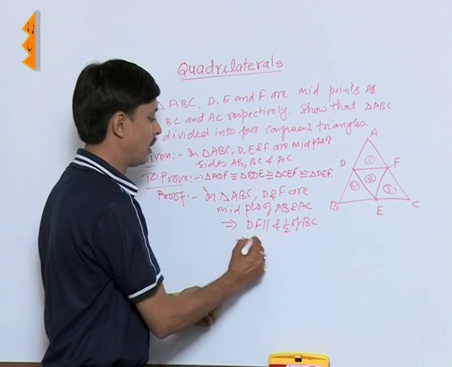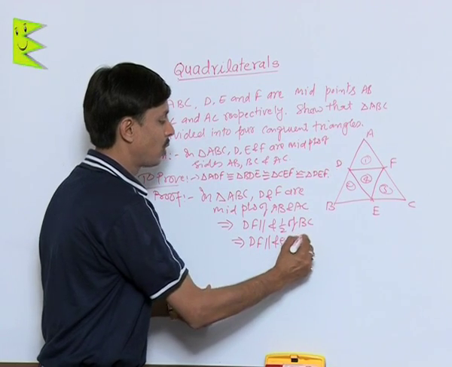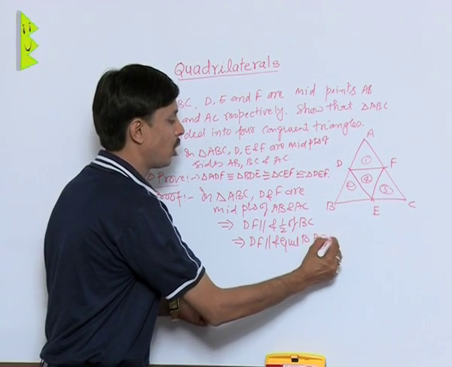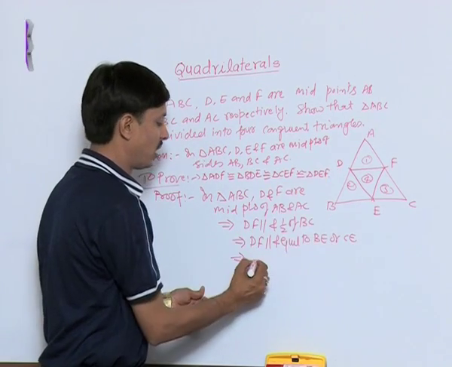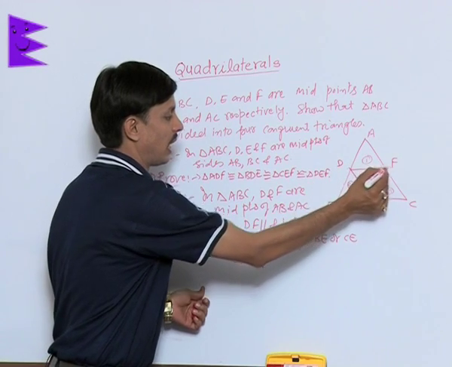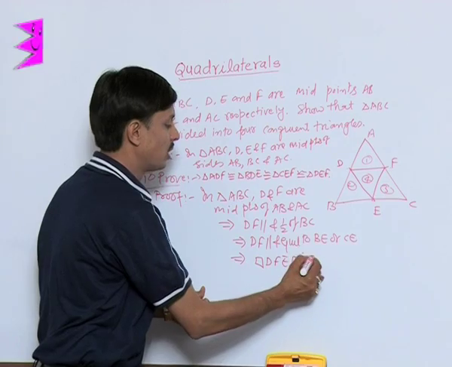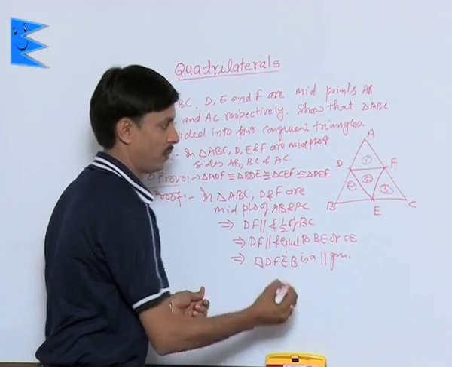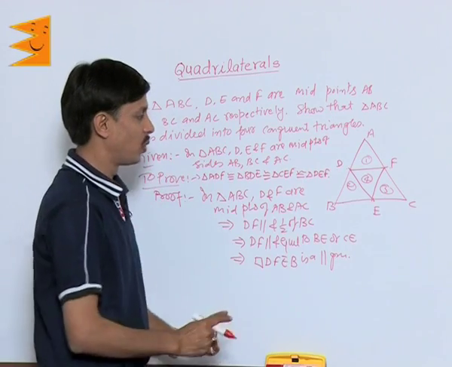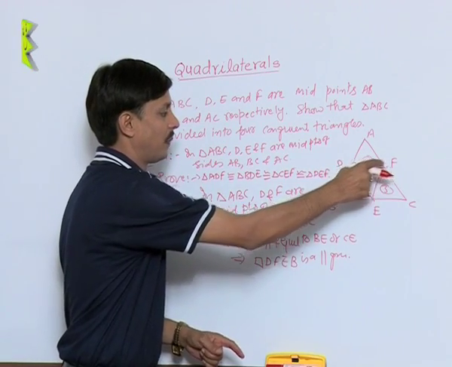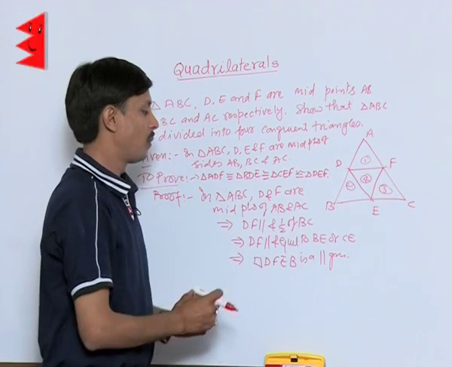So DF is parallel and equal to BE or CE. This implies quadrilateral DFEB is a parallelogram. Why? Because if one pair of opposite sides is parallel and equal, DF is parallel to BE, so DFEB is a parallelogram.